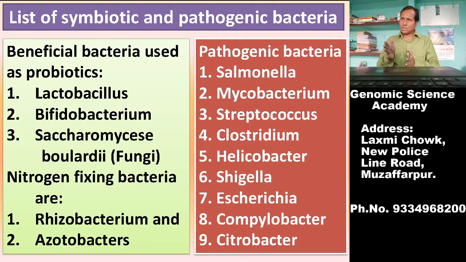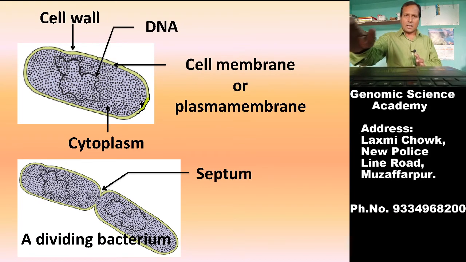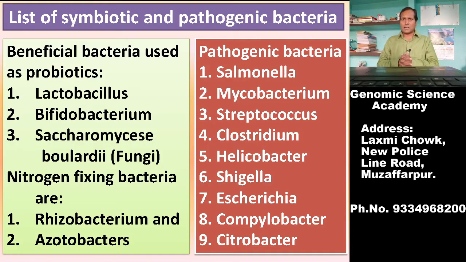symbiotic and pathogenic bacteria. Beneficial bacteria used as probiotics are Lactobacillus, Bifidobacterium, and Saccharomyces boulardii, which is a fungus. This is not a bacteria, this is a fungus. What is this? Saccharomyces boulardii. And there are nitrogen-fixing bacteria. These are Rhizobium and Azotobacter.